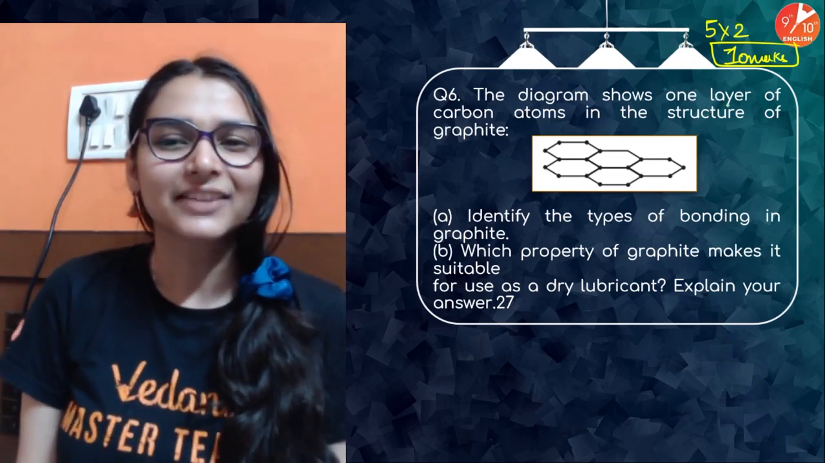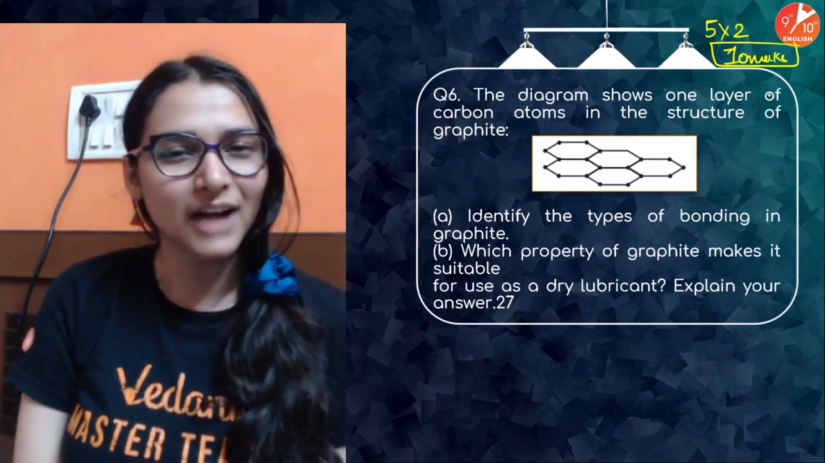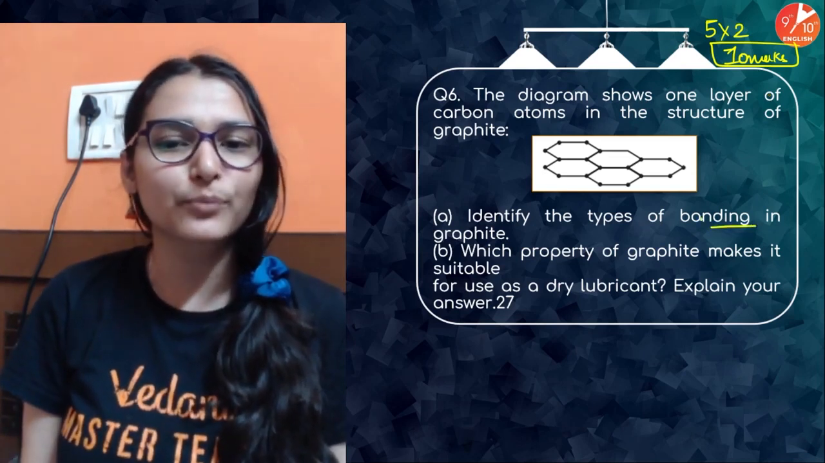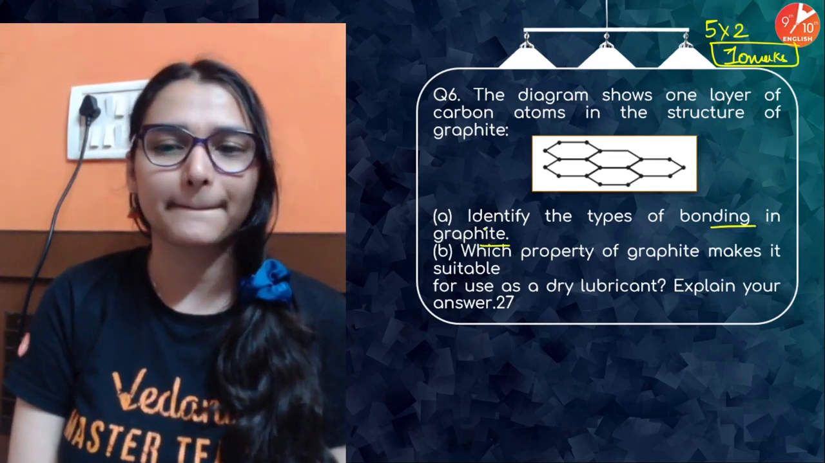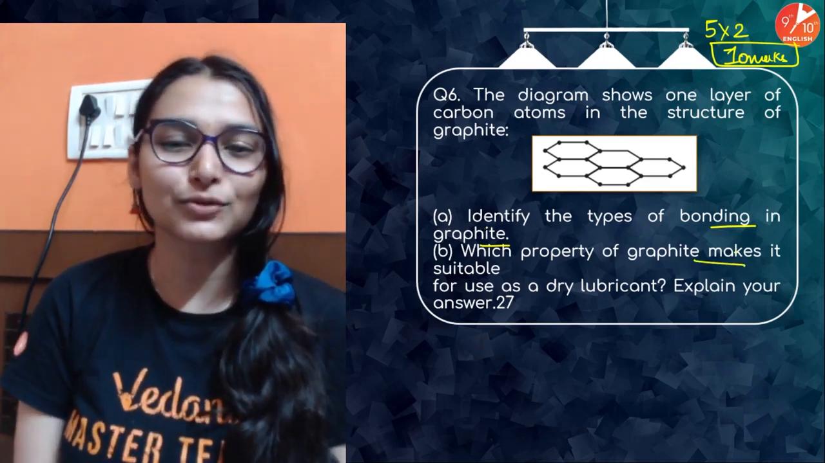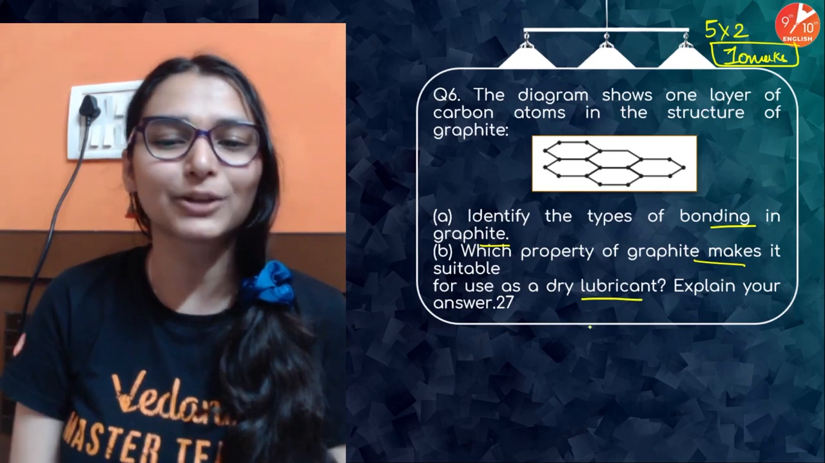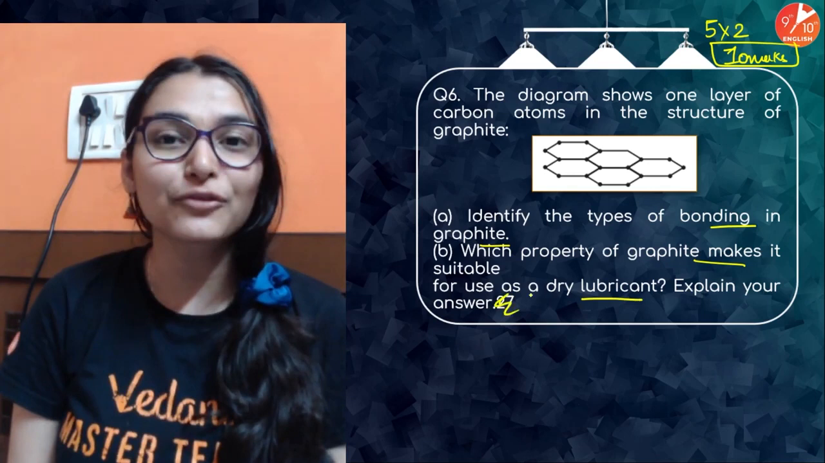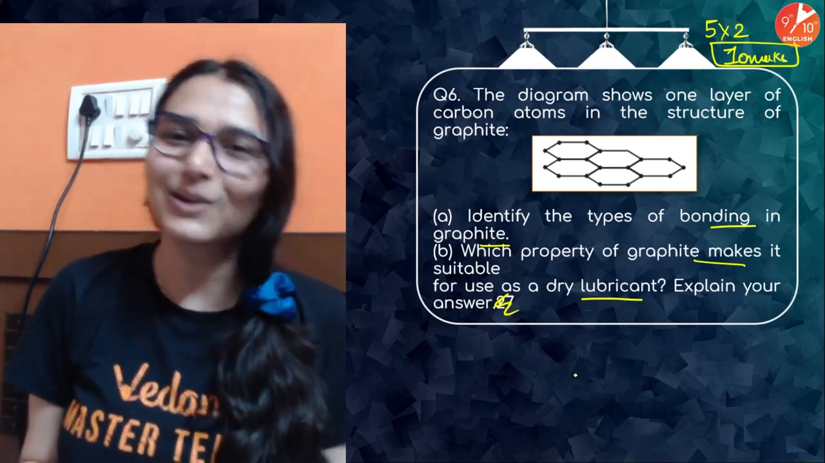Okay, next. The diagram shows 1 layer of carbon atoms in the structure of graphite. Identify the type of bonding in the graphite. Which property of graphite makes it suitable for use as a dry lubricant? Explain your answer. The type of bonding in graphite आपको पता है covalent होती है.